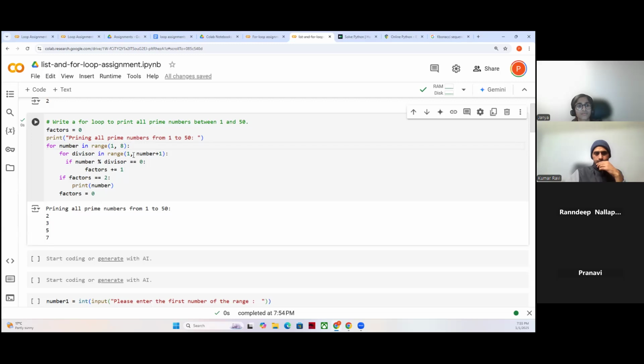Are you able to do one more thing? I can start here with 2. Actually, 2 is enough. Then in that case, the factor count should be only 1. Condition should be 1. It's going to show me the same output. Yeah, that's also a good idea.